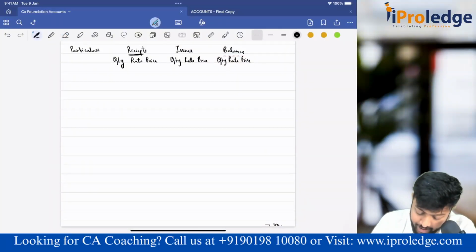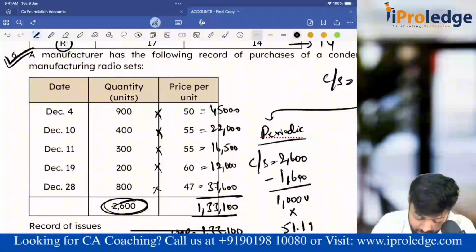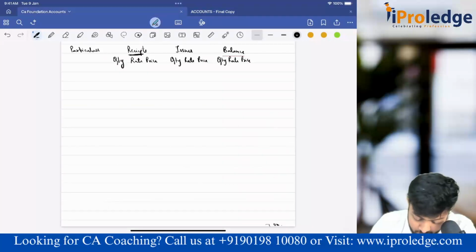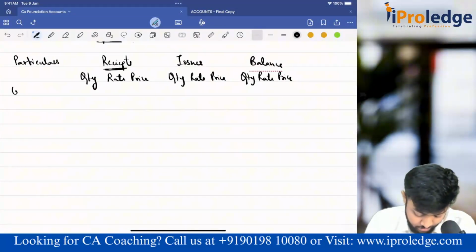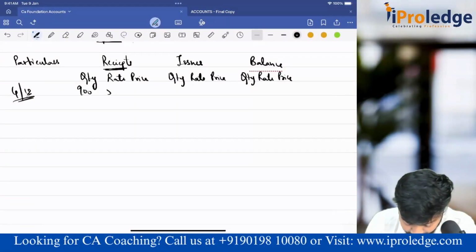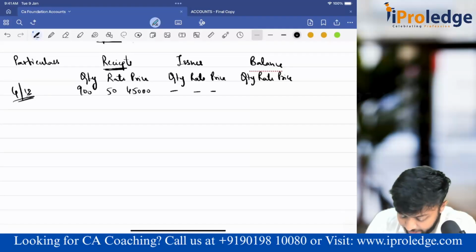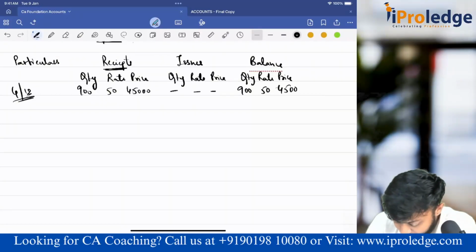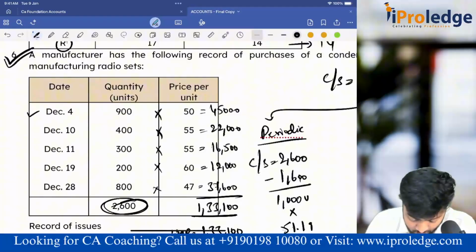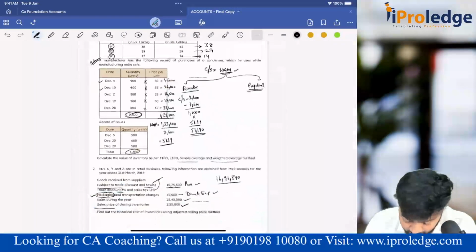So, one by one. The first purchase happened on December 4. How much? 900 units at 50 rupees, total 45,000. No issues as on that day. Balance is also 900 units, 45,000.